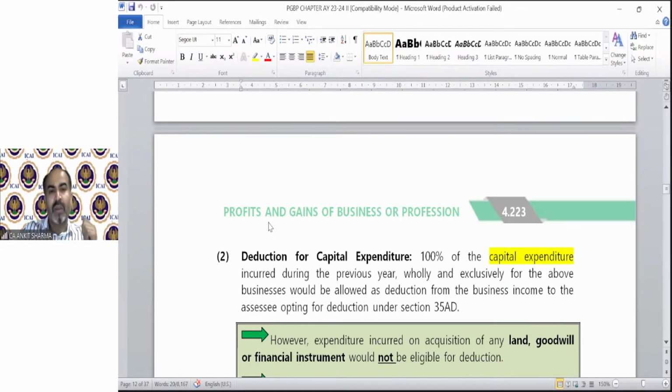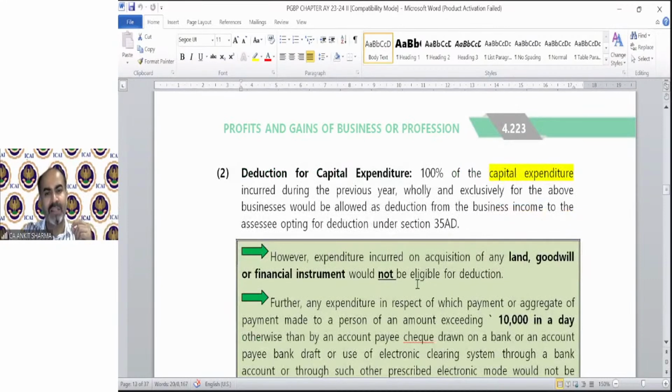Clear? Incurred during the previous year, wholly and exclusively for the above business, would be allowed as deduction from the business income to the assessee opting for deduction under section 35AD. As land was excluded under section 35, over here, 3 assets are excluded.